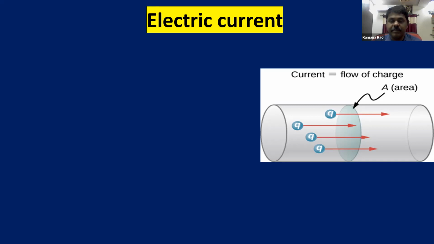Basically, current is defined as flow of charges. Of course, in a given time, how much charge is flowing through a cross section. That depends on the conductor. So basically, current is the flow of charges through a cross section in a given time.